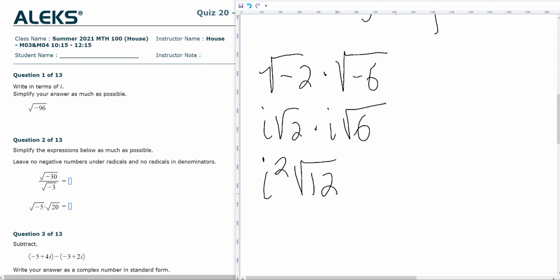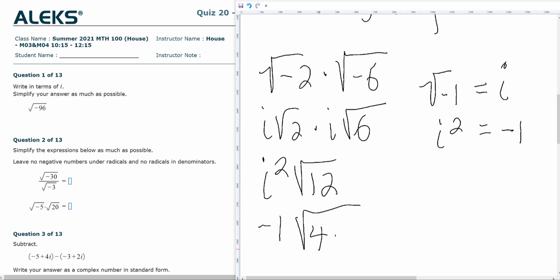Now one thing we need to remember is that since the square root of -1 is i, we now know that i squared has to be -1. So instead of this i squared, I need to write a -1, and now I'm going to reduce. 12 is 4 times 3.